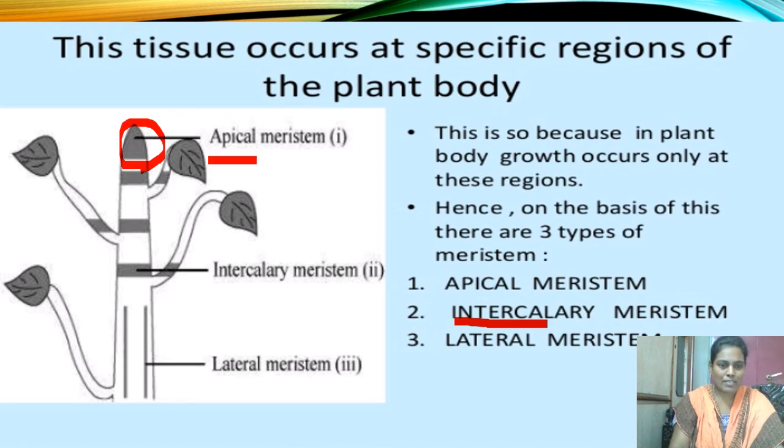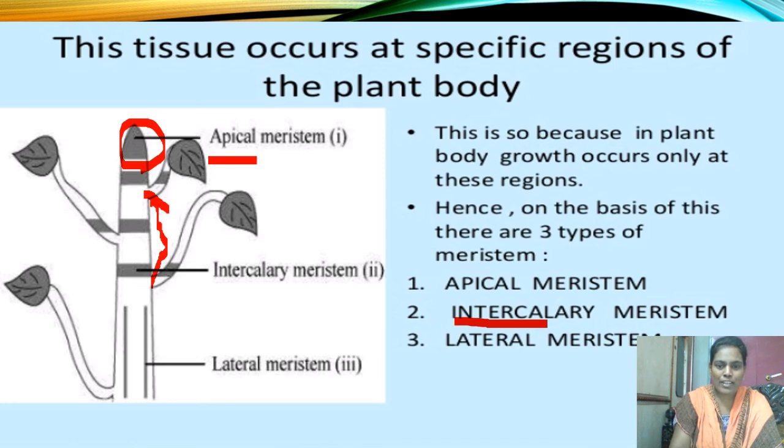This type of meristematic tissue we find at the region of nodes. Nodes mean the place where a leaf starts to grow. This area is called a node. And this intercalary meristem is present in between the two nodes. This is one node. Look at the diagram here. This is one node and this is another node. In between these nodes, intercalary meristems are found.